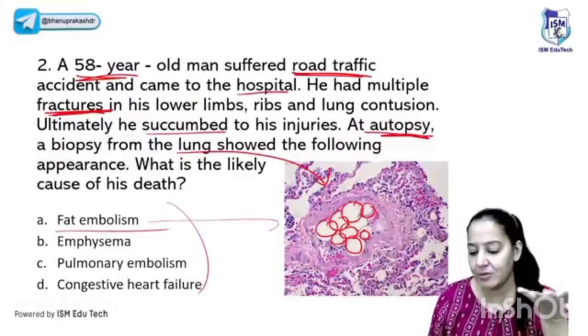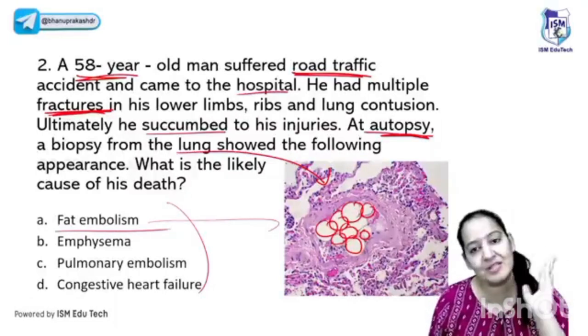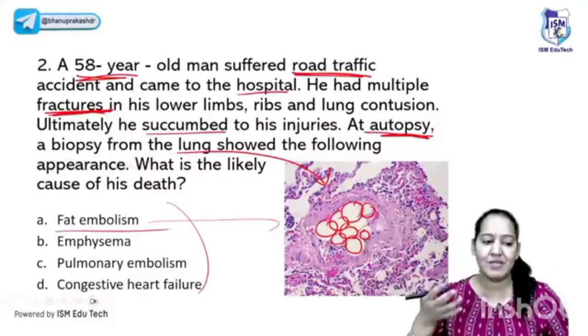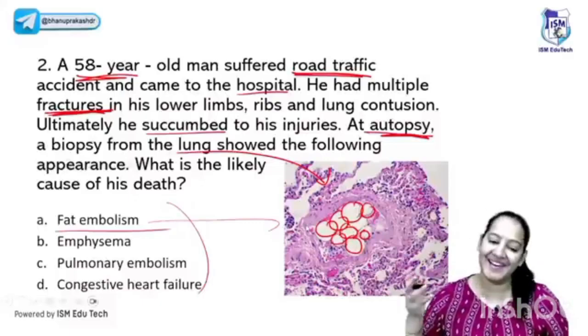So see the slide also. You can do the special stains also. The Sudan black, the oil red. I have told you. So sometimes you can get the question on the special stain. So it can be a typical case scenario based question. It can be an image based question. You know, it can be any question. If you know the concept, you can make it out.